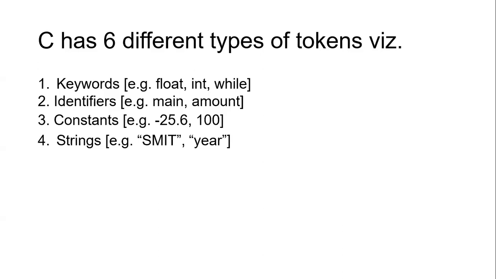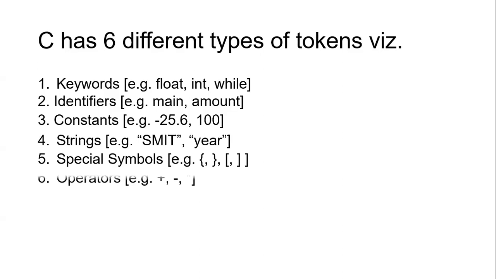When we are joining more than one character with another, it is forming a string. So we also have strings here. We have special symbols. Yesterday we have seen about special symbols. Everything like comma, full stop, single quote, double quote, angular bracket, square bracket, normal bracket, curly brace, everything will be considered as the special symbol.